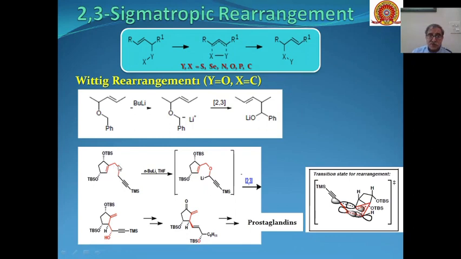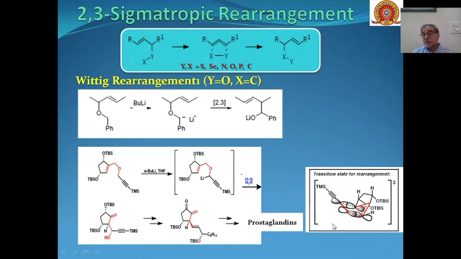You can see over here, this is the allylic system, Y is oxygen, this is carbon, and in the presence of butyl lithium and THF, through this transition state, 2,3 sigmatropic rearrangement, we will get these allylic alcohols as the product. These enols will be formed as the product, and through several steps, these enols can be converted into prostaglandins, which are very useful natural drugs.